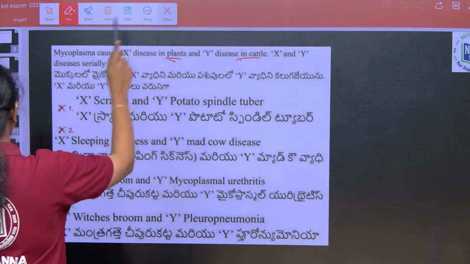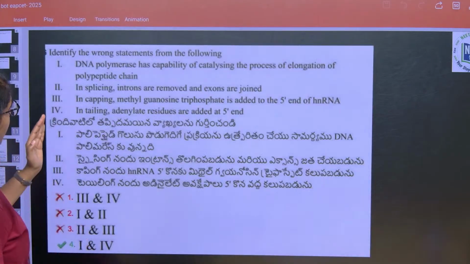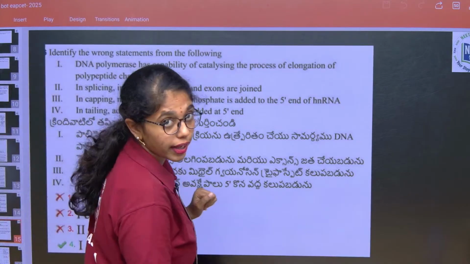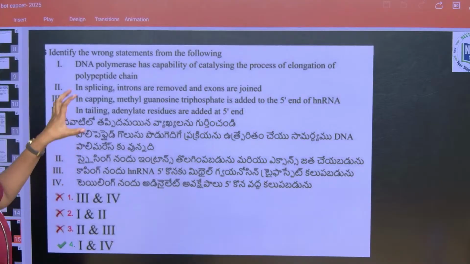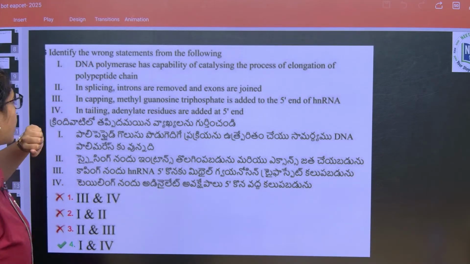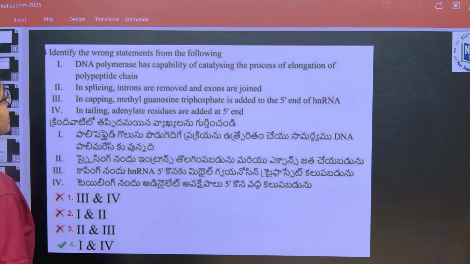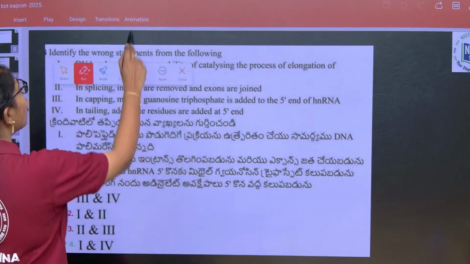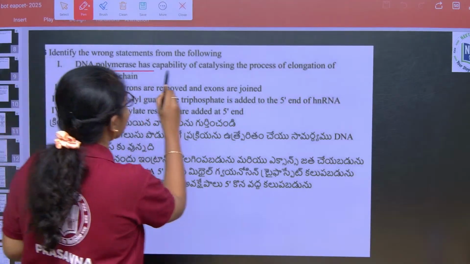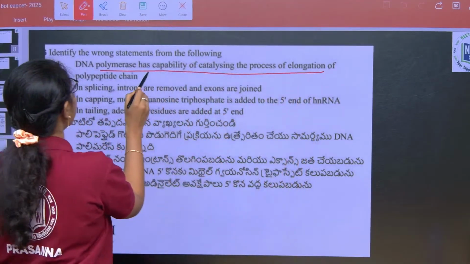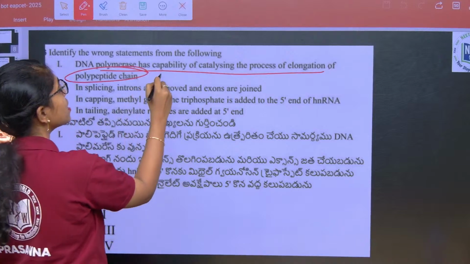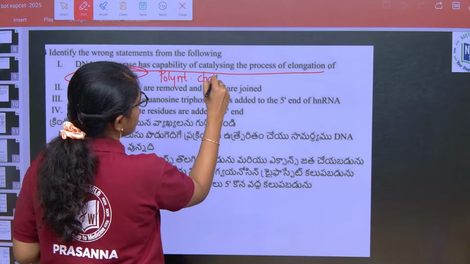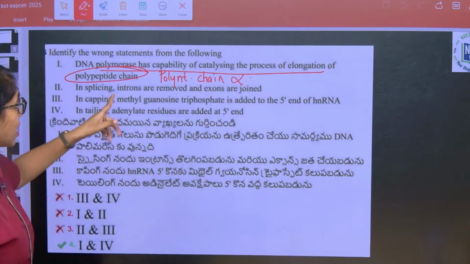So, next question, coming back to the concept, identify the wrong statement from the following, okay. This is from molecular basis of inheritance. DNA polymerase has the capability of catalyzing the process of elongation of polypeptide chain. The entire statement is correct, but this is not a polypeptide chain, that is a polynucleotide chain. So, the first statement is wrong.